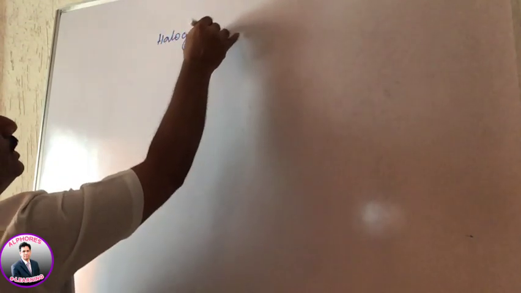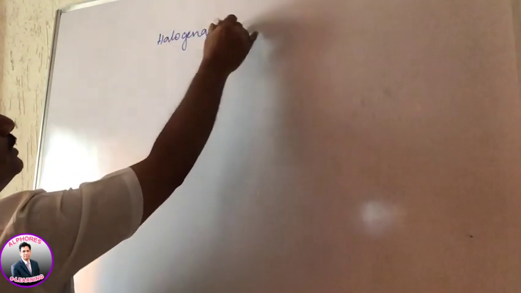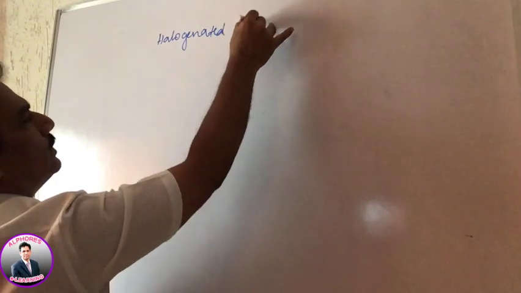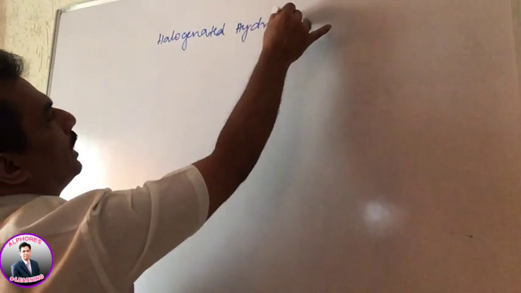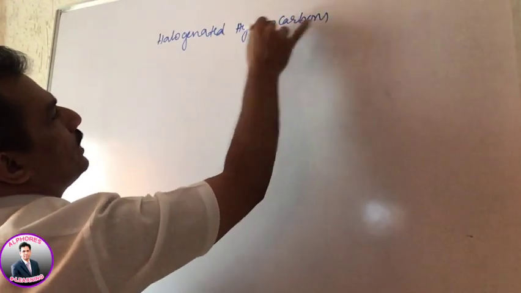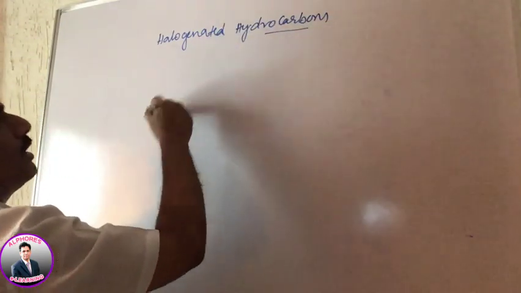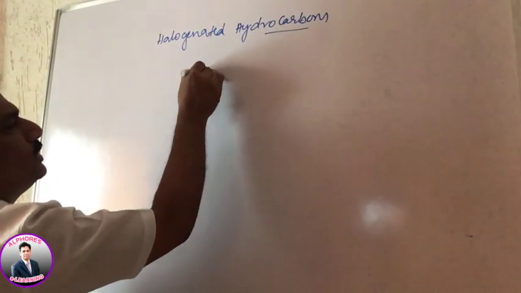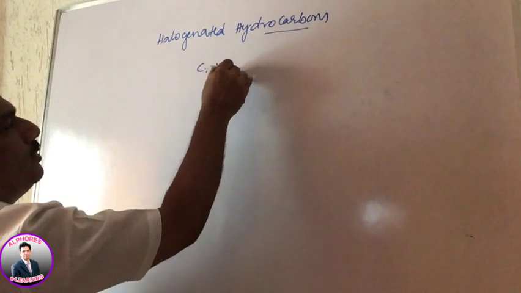Of them, the first chapter included in our organic chemistry in second year is halogenated hydrocarbons. Simply we can say that these are hydrocarbons, as we know, CnH2n+2.